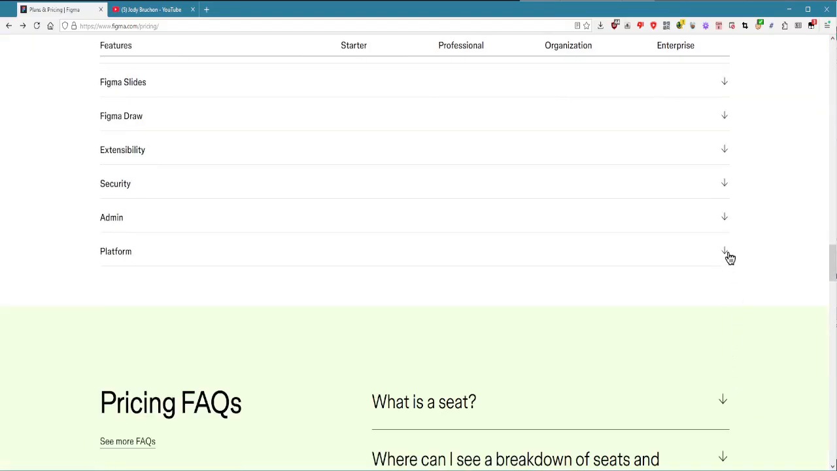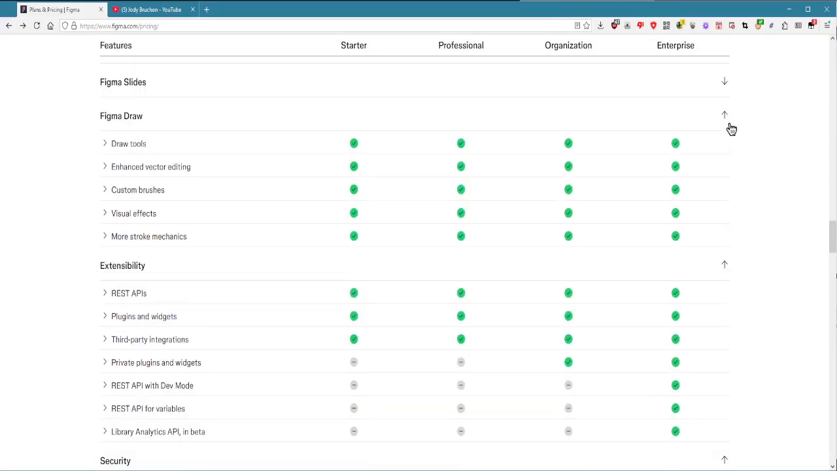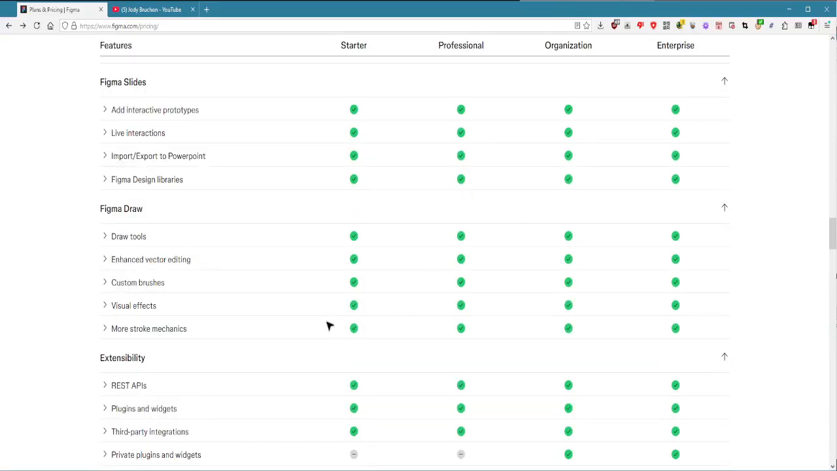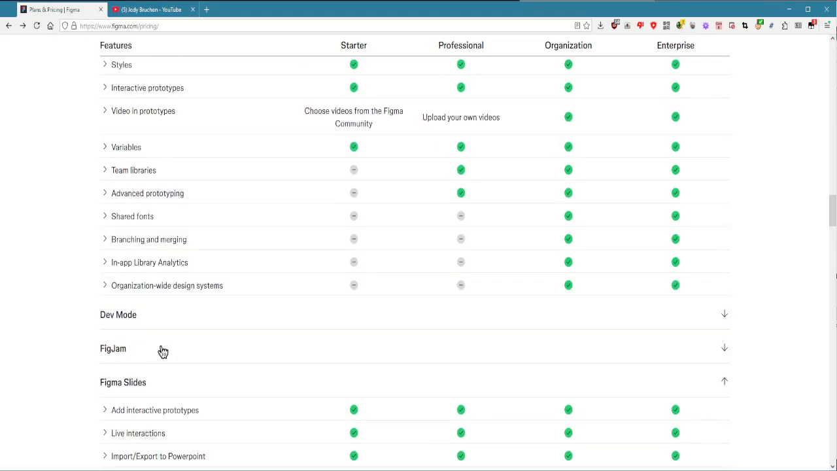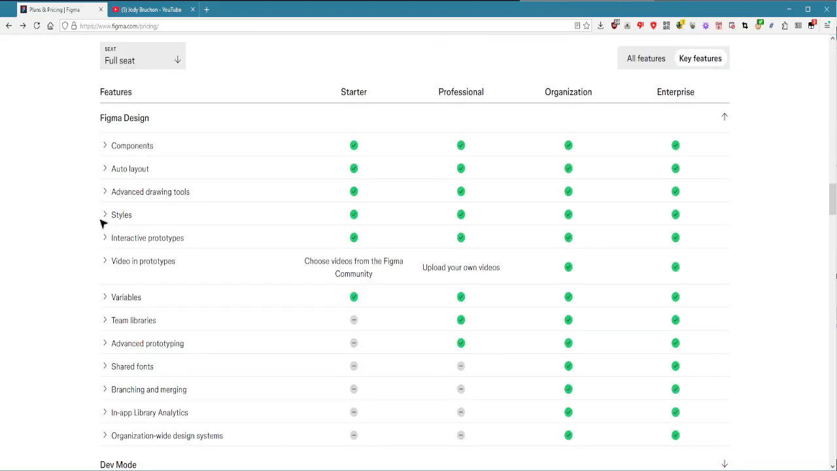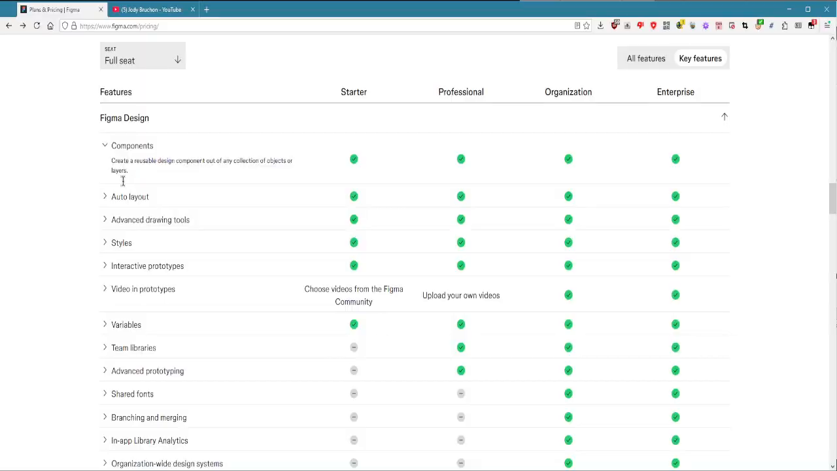And it gets worse. You see all these collapsible sections? See, this really sucks. Now, I understand grouping it into sections, but then each section has collapsible subsections. And what do they say? Now, look. This is components, and it has check marks. What am I going to get if I open this? Create a reusable design component out of any collection of objects or layers. First of all, why is this broken across the second line? So now it's huge. So that's a big ding right there.